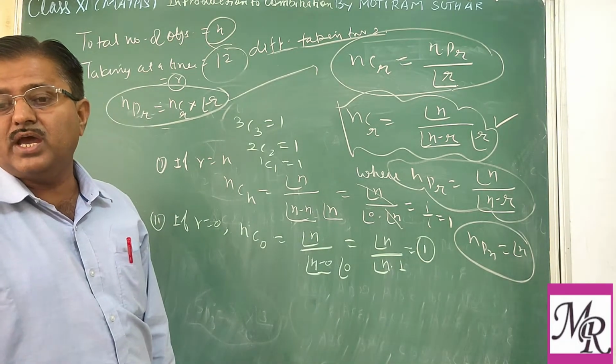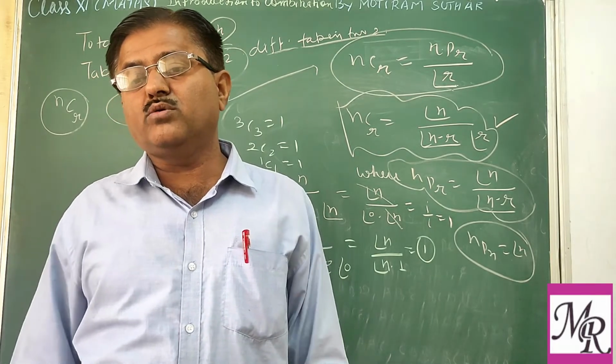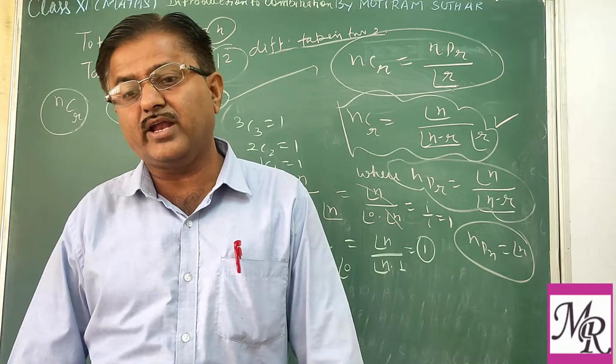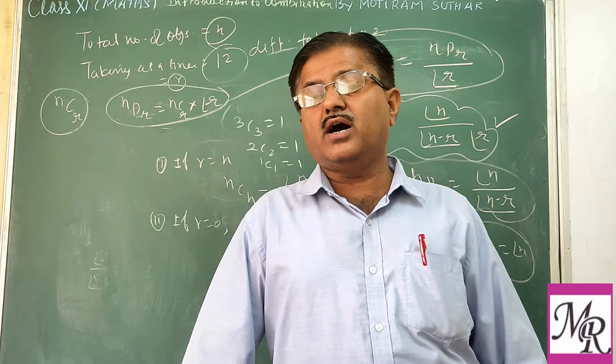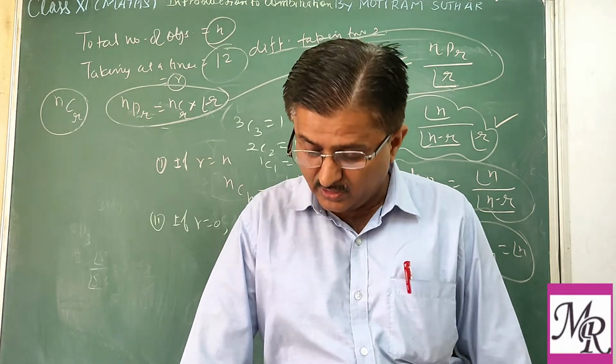Suppose we have a team of 11 players and we want to construct a team of no player. It means we are not selecting anyone. It means we are leaving all the players. So that will be done in one way.